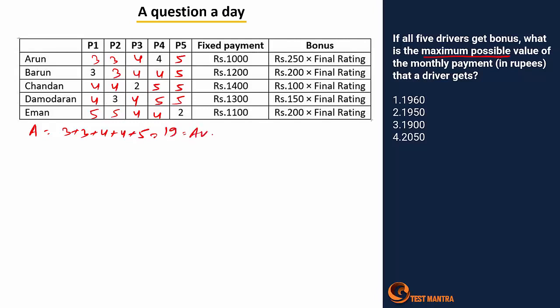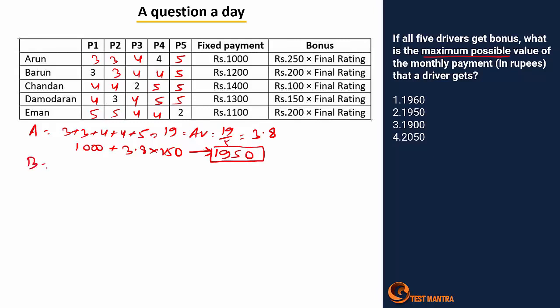Average will be 19 by 5, or else 3.8. The total amount will be 1000 plus 3.8 into 250. So this figure is 1950.